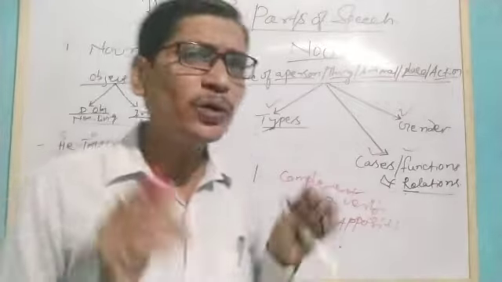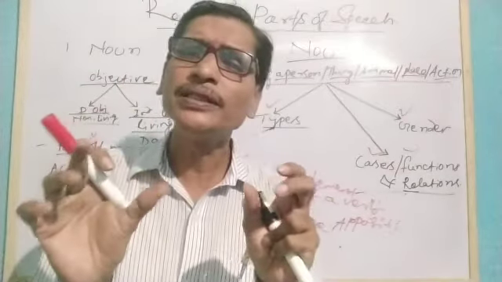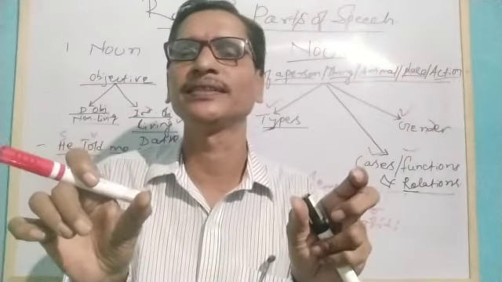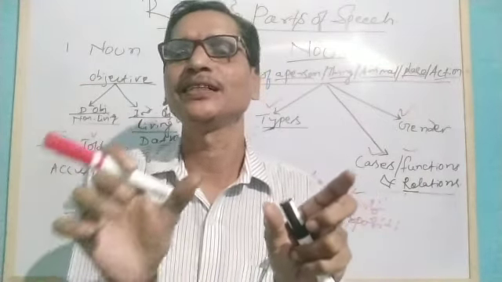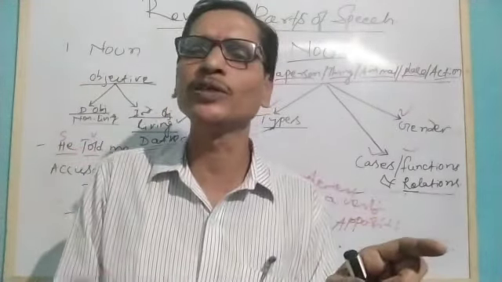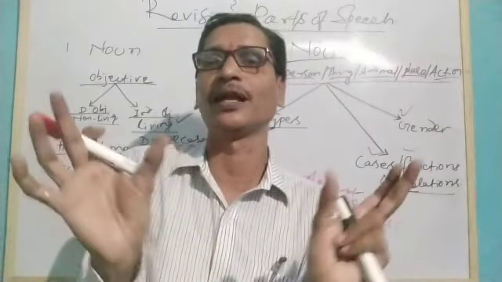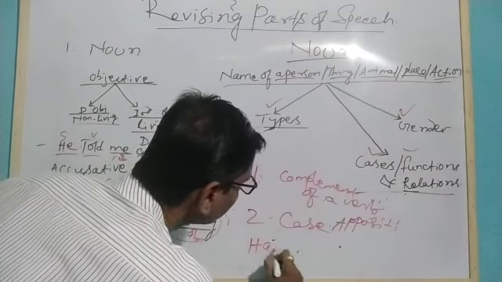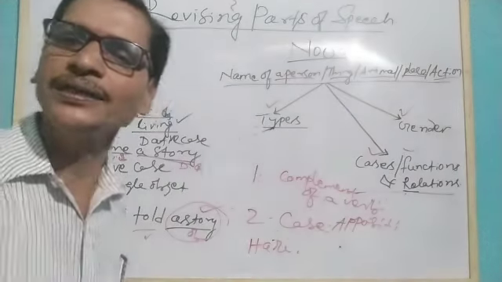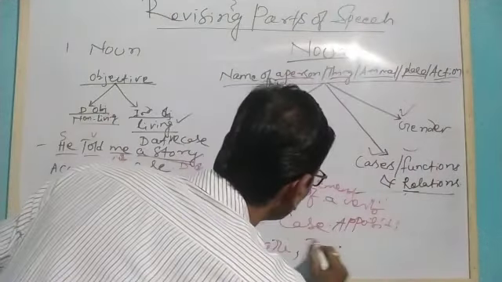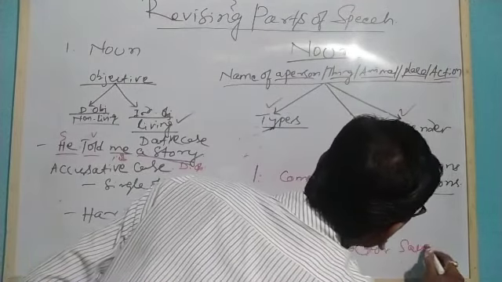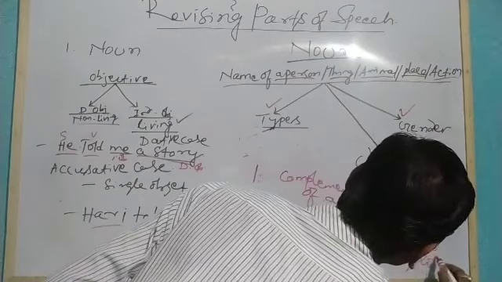apposition means we are talking about one person, writing the same thing in two ways, in two places. Same thing and again the same thing. We substitute with different other nouns. You see, Hari is a person. The doctor saved my life.